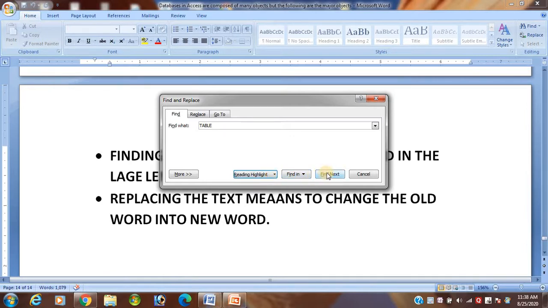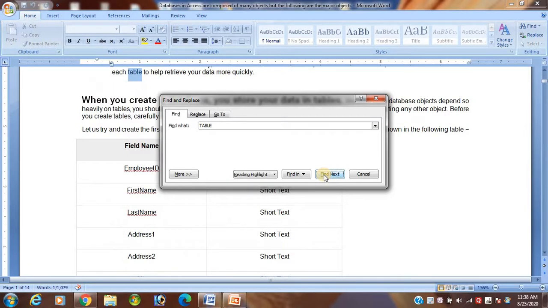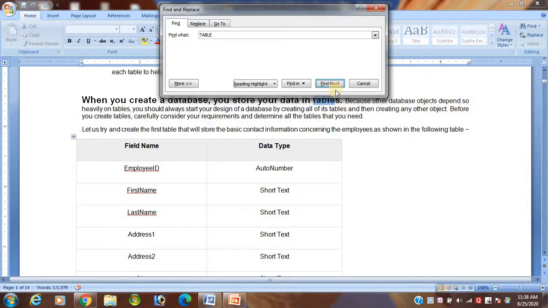Click on find next. Again click on find next. Again click on find next. Is that clear? In the Word document, no need to read. You just click and it will be displayed where the word table has been written.